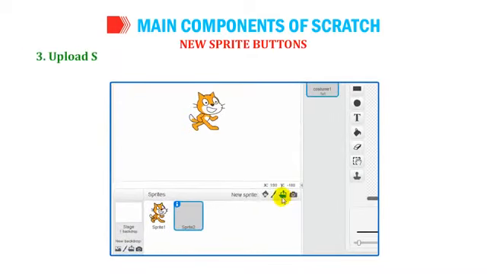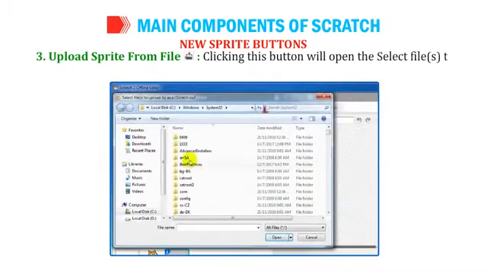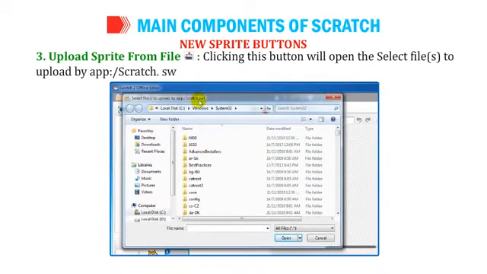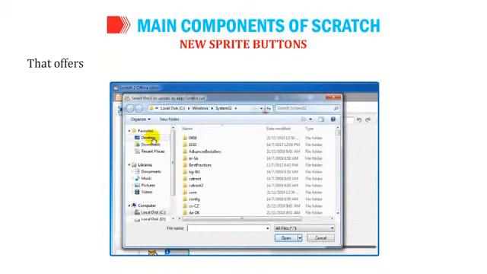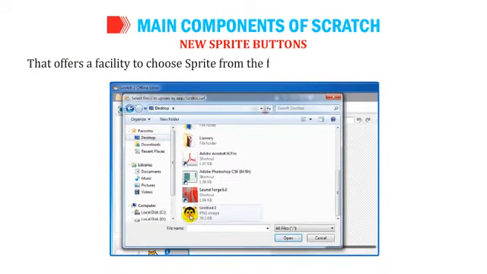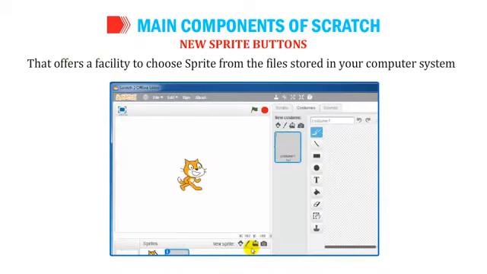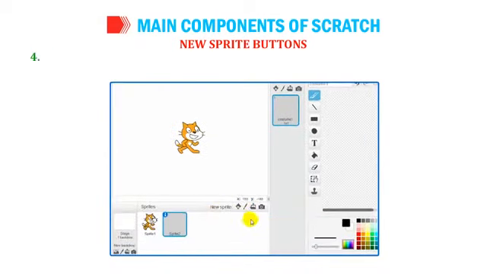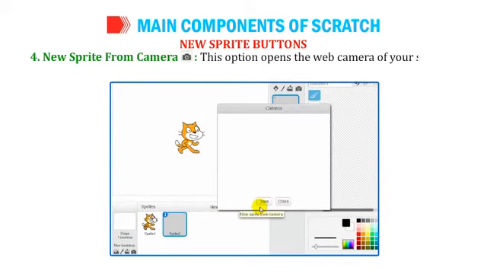Number 3. Upload sprite from file. Clicking this button will open the select files to upload by app:/scratch.swf dialog box that offers a facility to choose sprite from the files stored in your computer system. Number 4. New sprite from camera. This option opens the web camera of your system provided your system is equipped with it.